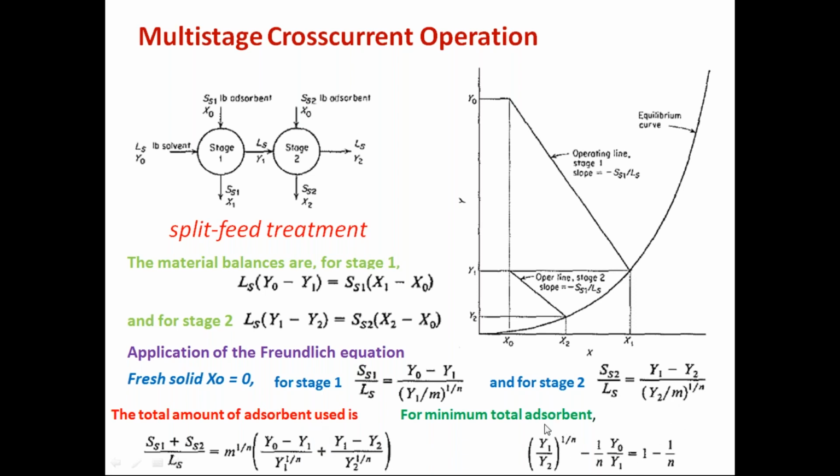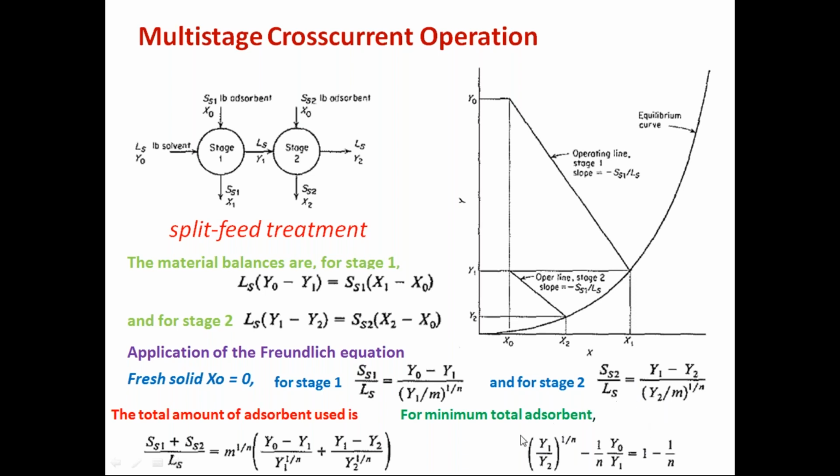And this equation clearly indicates, and this is valid for the minimum total adsorbent requirement, because you made a differential quantity of this equal to 0. So that gives the minimum total adsorbent. For this case, this equation is valid.